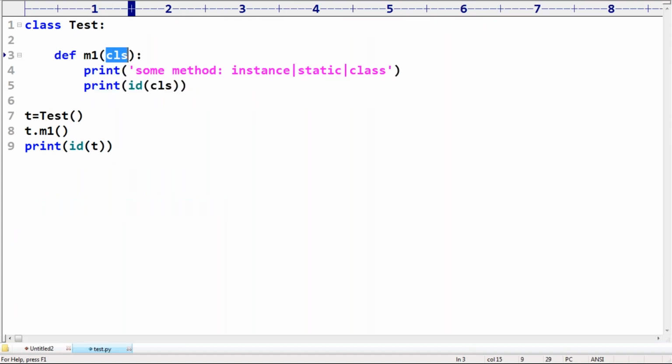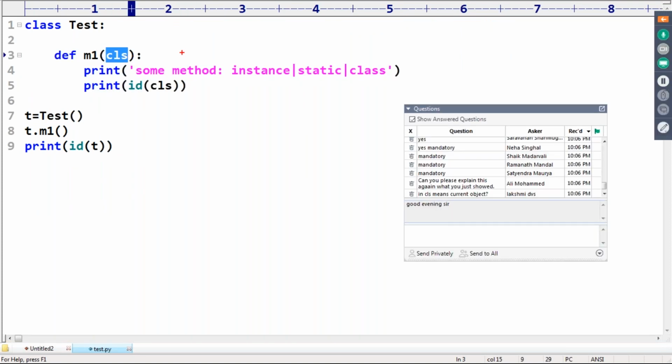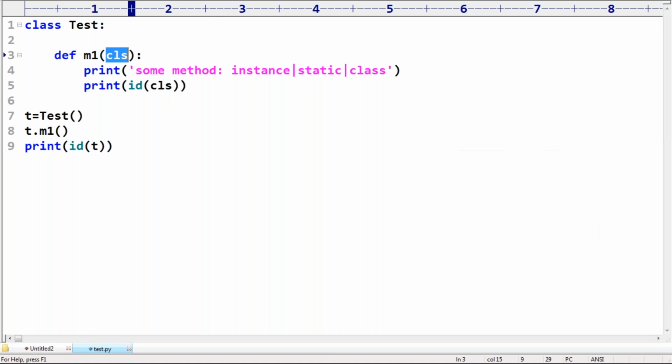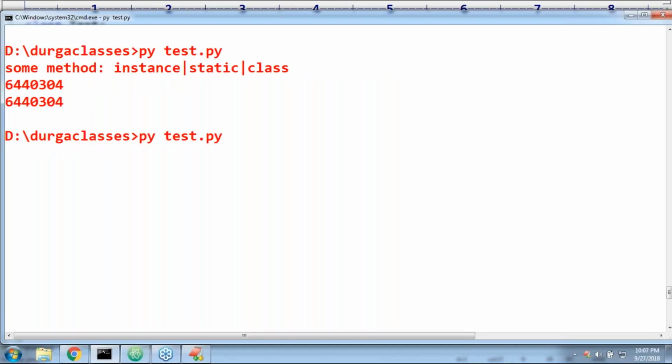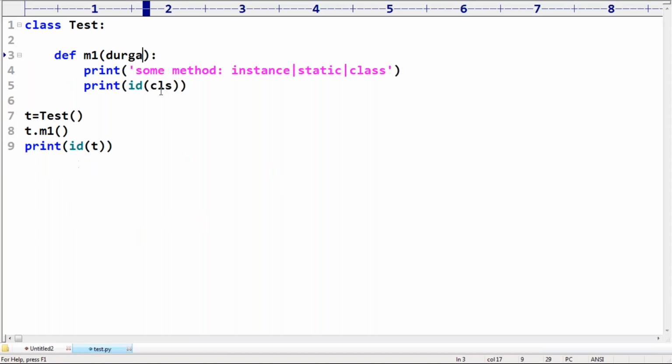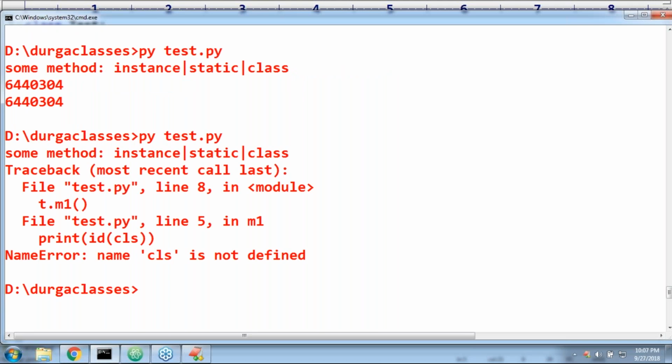Inside an instance method, whatever arguments you are taking, the first argument itself is the current object, like self. Instead of the name self, I'm using my own name, cls. Cls means self, and self means current object. You can take any name, no problem at all. It's a variable name. Perfectly, it is valid. Any name you can use.